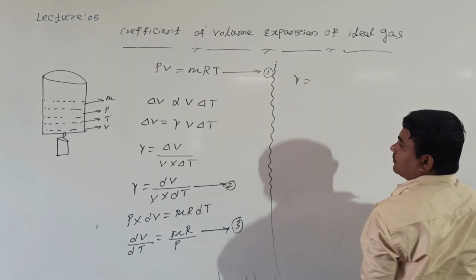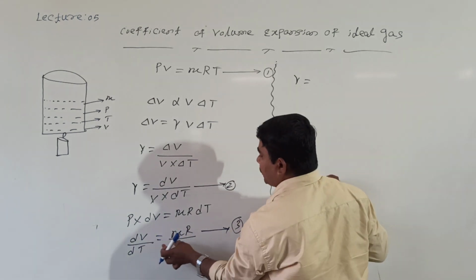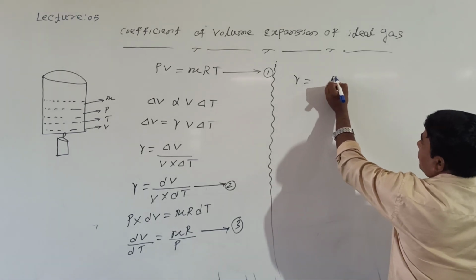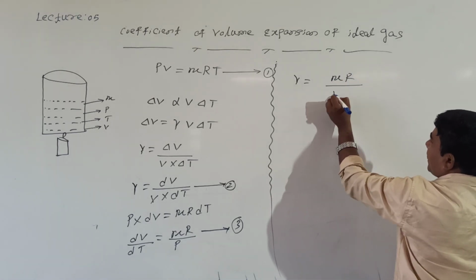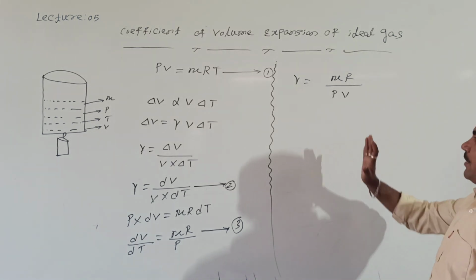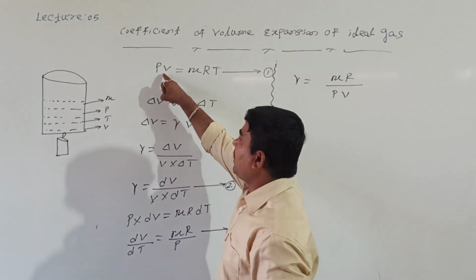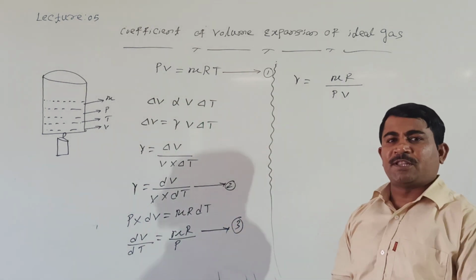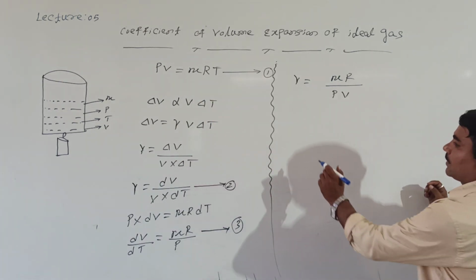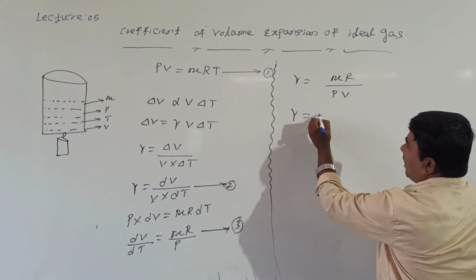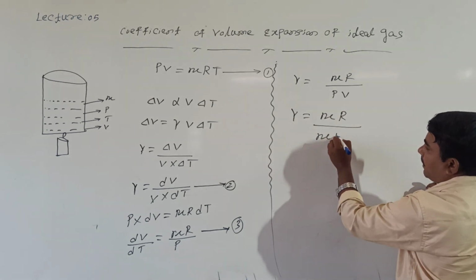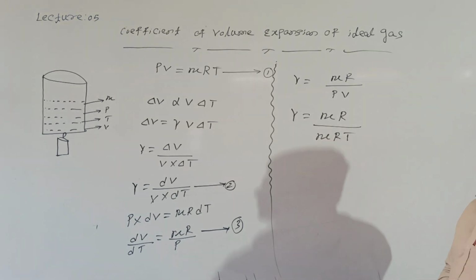Gamma equal to dV by dT divided by V, which is mu R divided by P into V. But from equation 1, the ideal gas equation, PV equals mu RT, so PV can be replaced by mu RT.